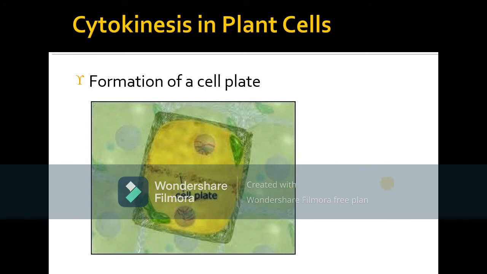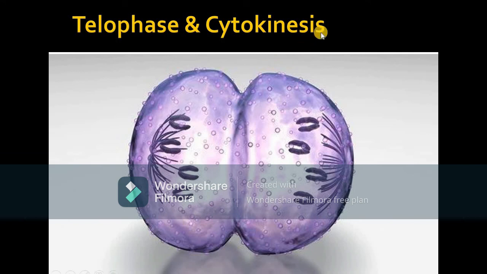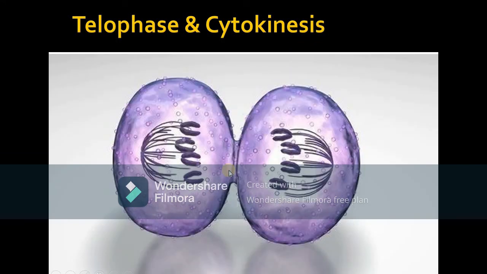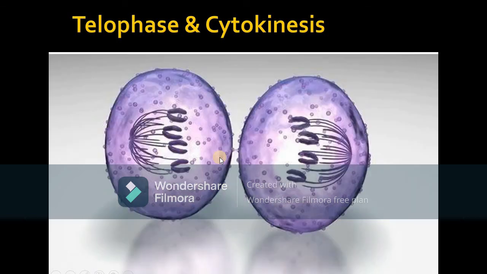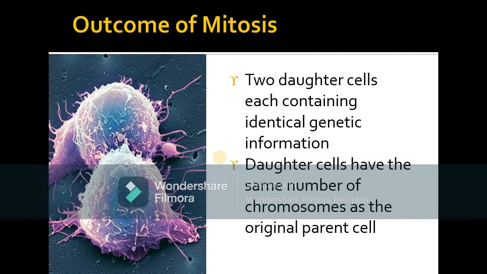Then cytokinesis in plant cells. It is the formation of the cell plate. In the plant cell, the cell plate will form. You can see that here and here the two vacuoles are present, the nucleus is separated, and then the cell plate is formed here and the two cells are separated from each other. Here is the other figure of cytokinesis in plants. In telophase and cytokinesis, they look the same. For example, in the nucleus the part of the nucleolus is separated, while in the case of cytokinesis the part of the cell is separated along with all the necessary components.